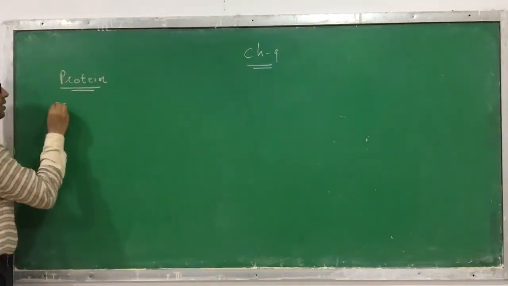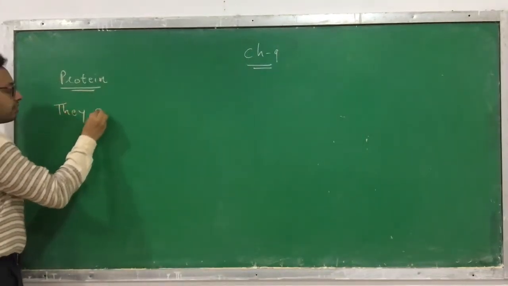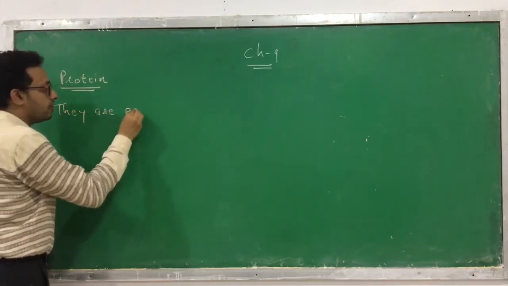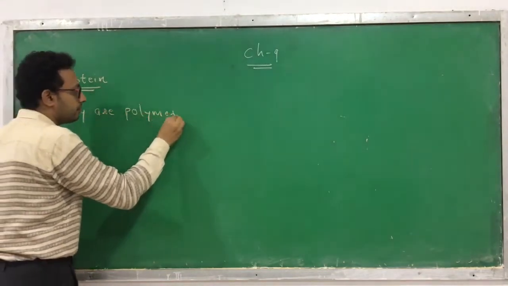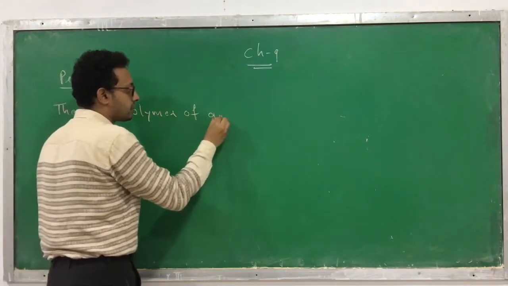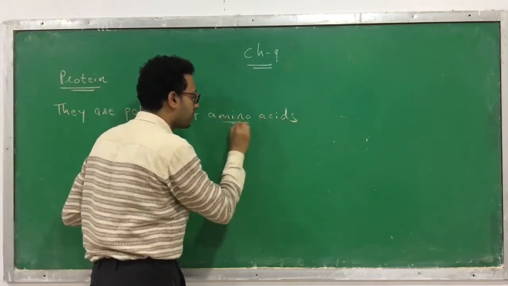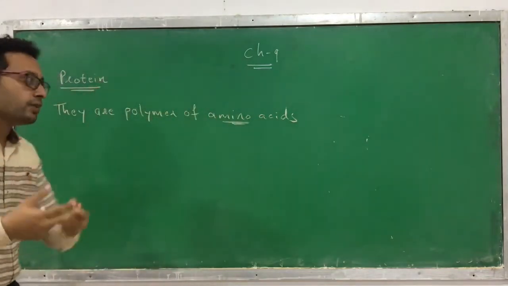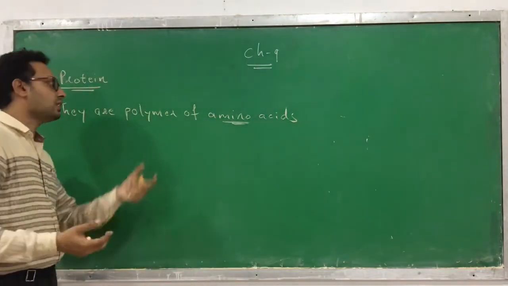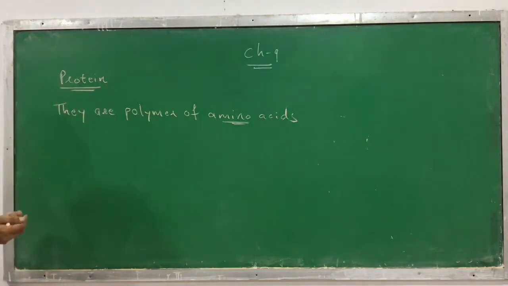In another way, you can say they are polymers of amino acids. Polymer means many amino acids combine together and form a protein.